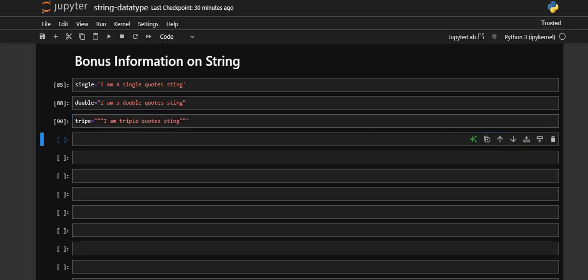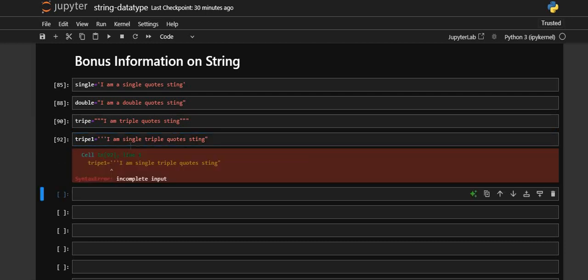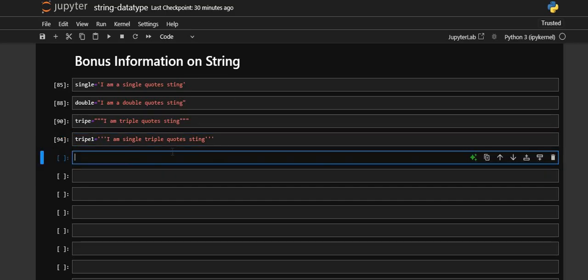You just need to make sure that you can put the triple quotes as well, right? I am a single triple quotes string. Fine. Yeah, that is because it is not getting terminated, so that's fine.